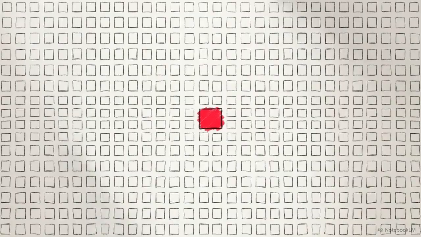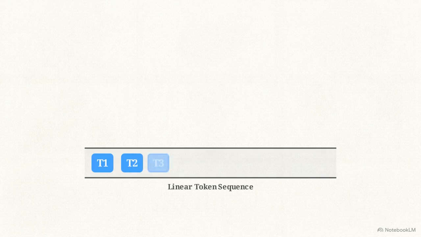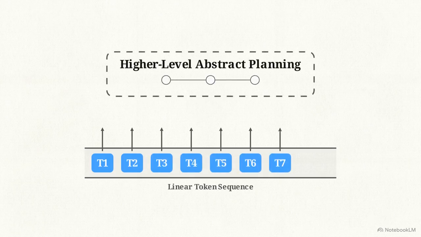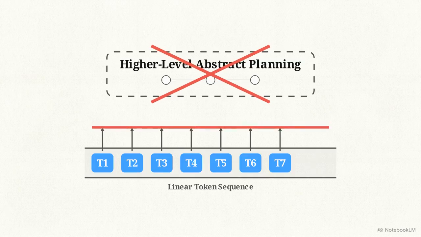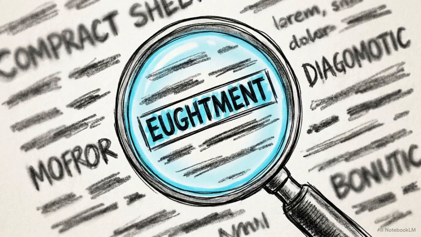Current large language models operate on a specific mechanical standard. They ingest text, break it down, and predict the next discrete subword from a fixed vocabulary, scoring accuracy through cross-entropy loss. Because this architecture processes data strictly sequentially, piece by piece, it lacks a mechanism for explicit, higher-level abstract planning. The model is constrained to the immediate, microscopic level of individual words.